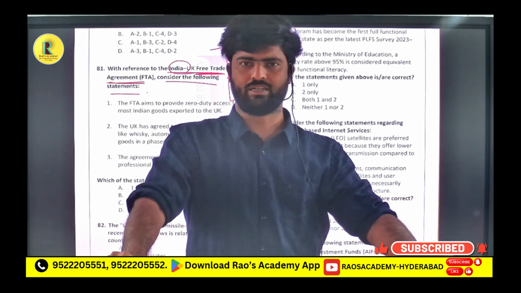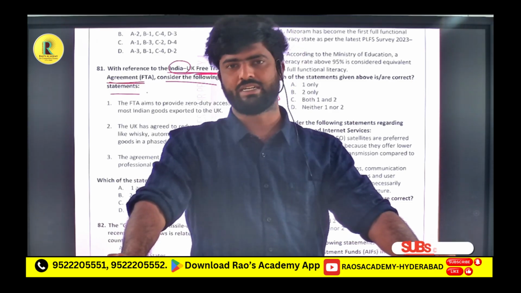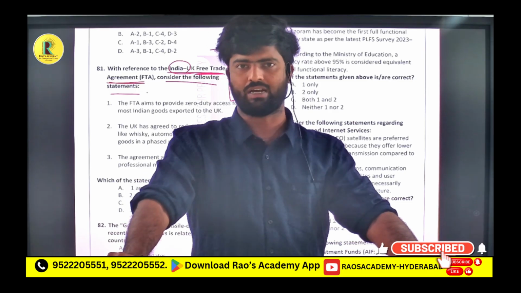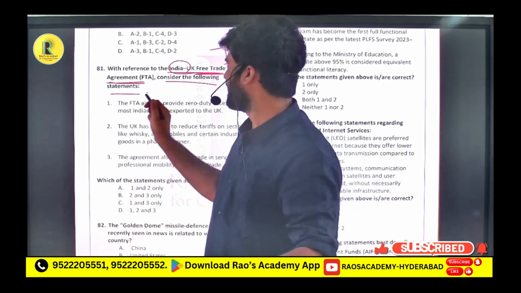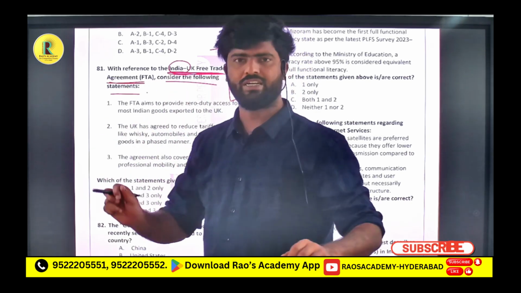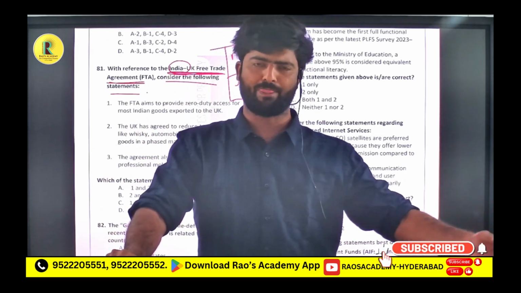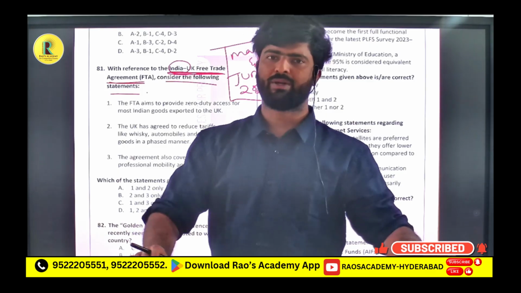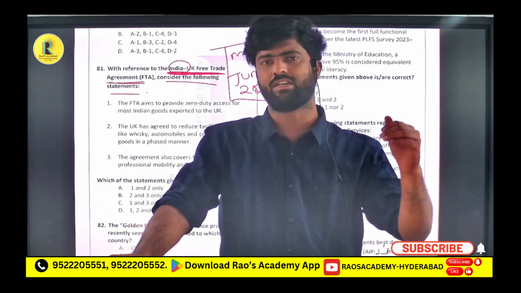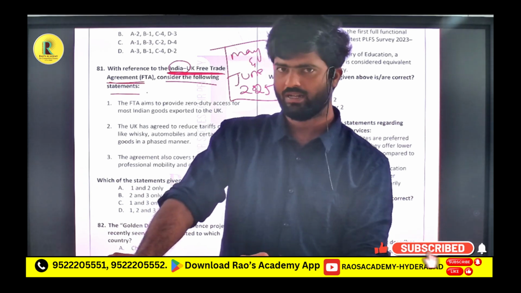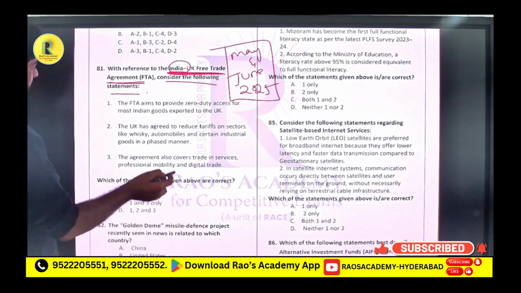It is very important because UPSC have already asked the free trade agreement questions almost 2 to 3 times in the prelims. Since this agreement is very important because UK is the biggest economy for India related to whiskey and motor vehicles, it is a very big agreement for India. So there is a high chance that UPSC can come with a question on this free trade agreement. So let us see the options.